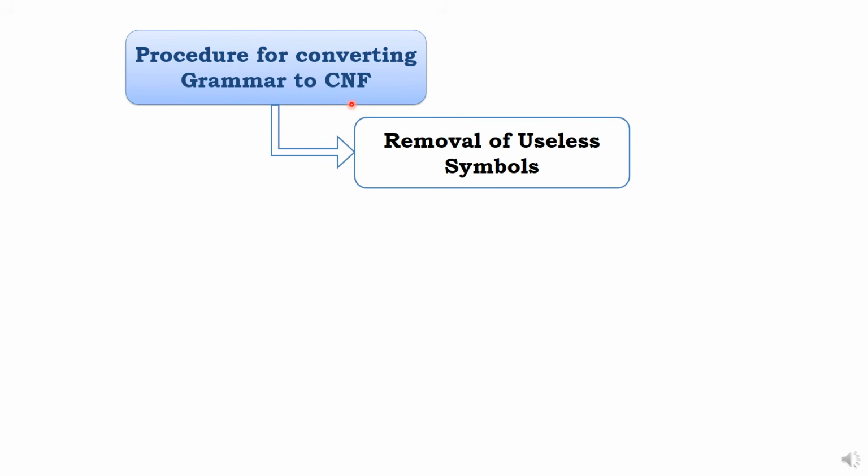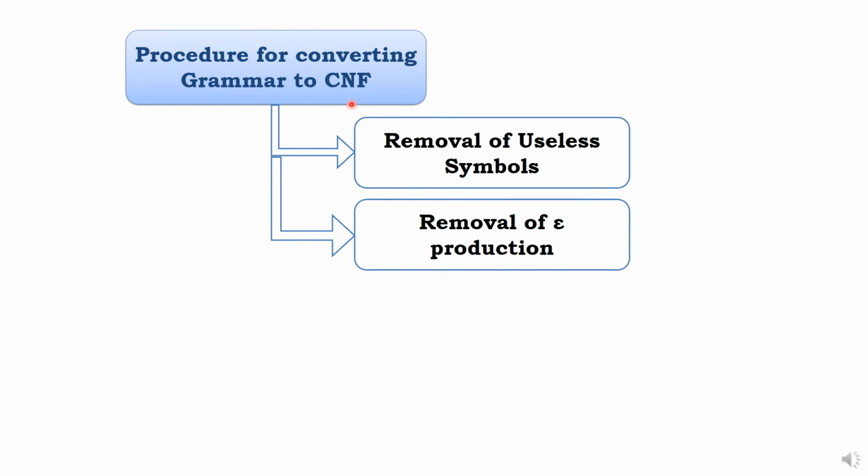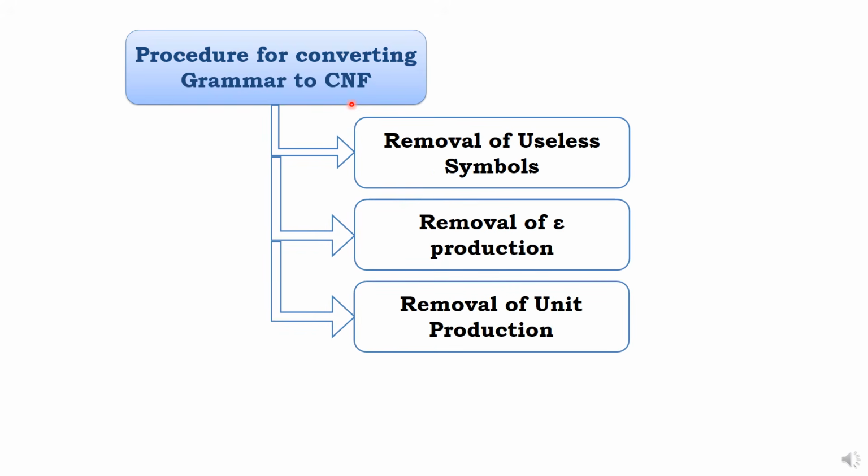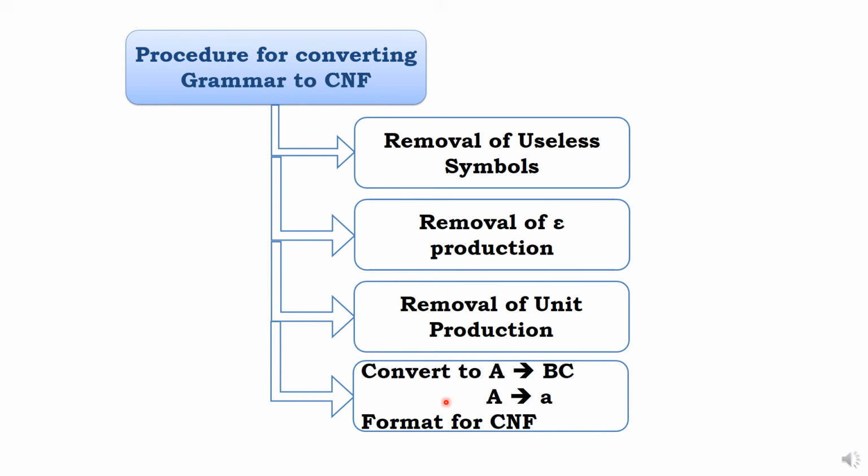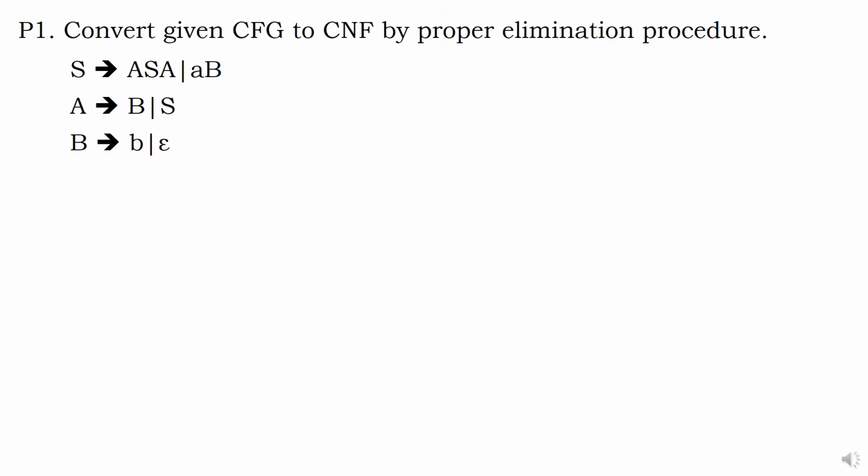As usual, first do removal of useless symbols, next do removal of epsilon production, next do removal of unit production. Finally, you go for converting the given simplified CFG to Chomsky Normal Form, that is two capital letters or one small letter. We will start the problem.